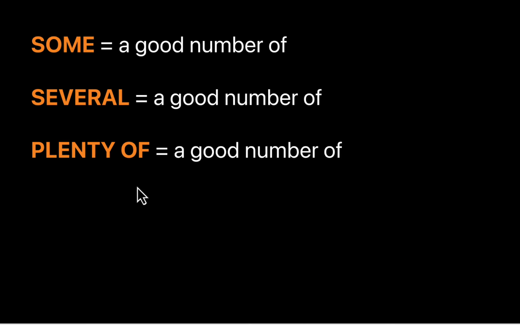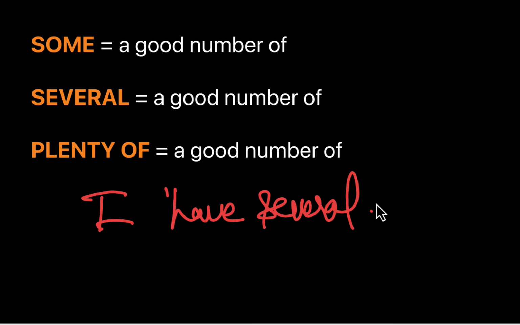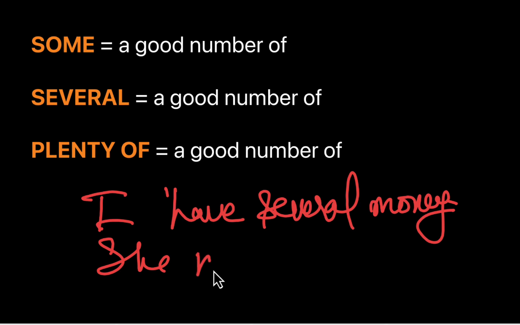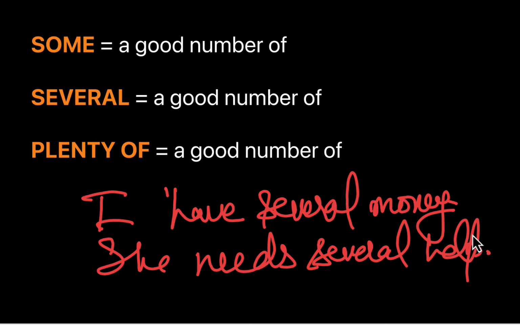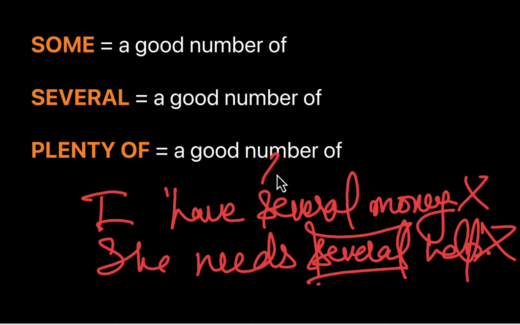Okay, so I cannot say I have several money. I can't say that. Or I can't say she needs several help. I can't say that either. This is incorrect, right? I can say I have some money, she needs some help, but I cannot say she needs several help.